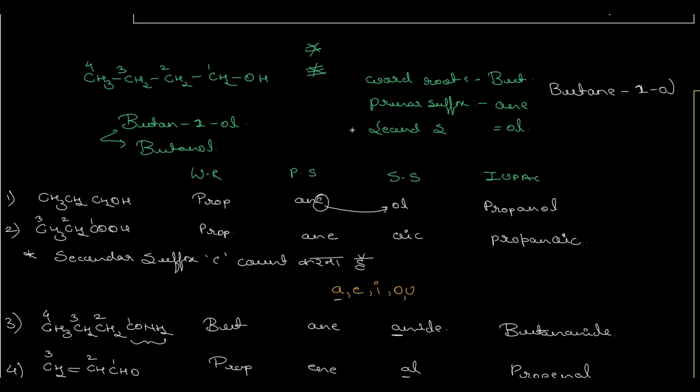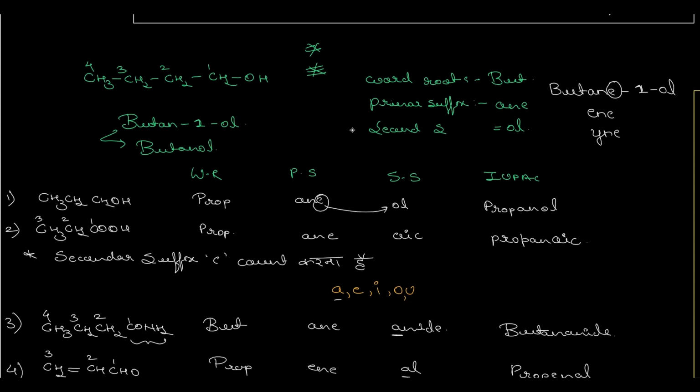But in case of vowels, that is A, E, I, O, U, we drop the E from A-N-E, E from E-N-E, and E from Y-N-E if the successive word, that is the secondary suffix, starts with a vowel, that is A, E, I, O, U.